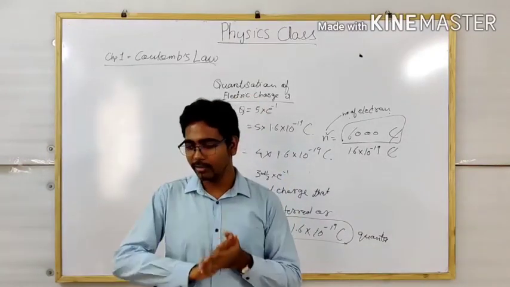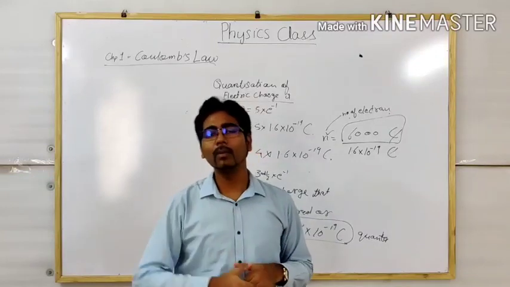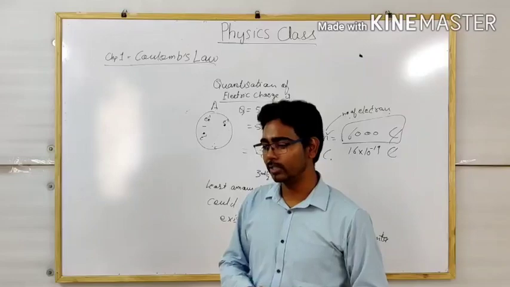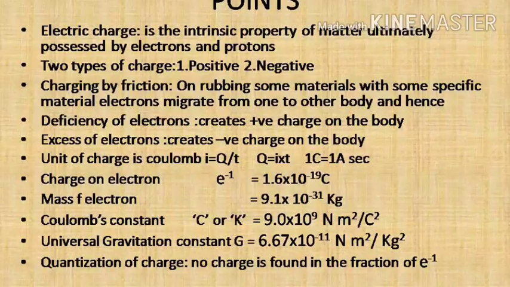So I think we have studied what the charge is. One thing I would like to mention as an additional point: in my slide, if you check the slide, I have given two things. See, Coulomb's constant and the universal gravitational constant are given. Coulomb's constant, I will explain it.